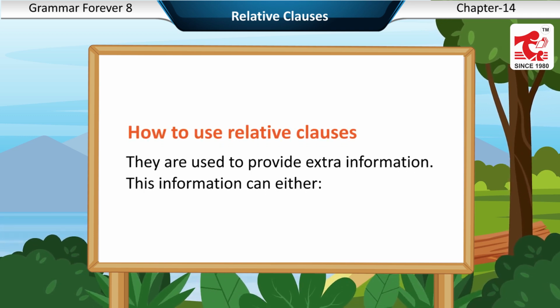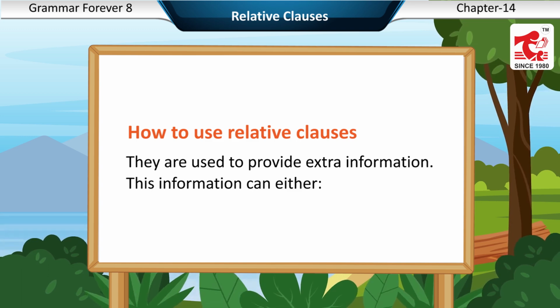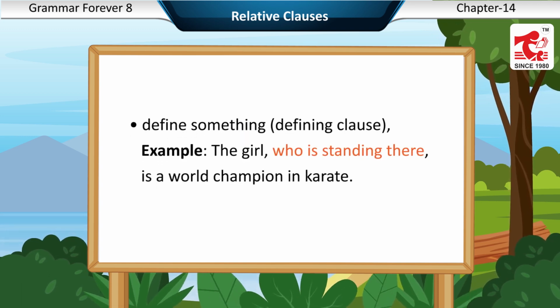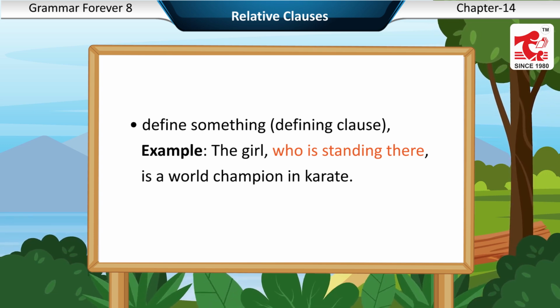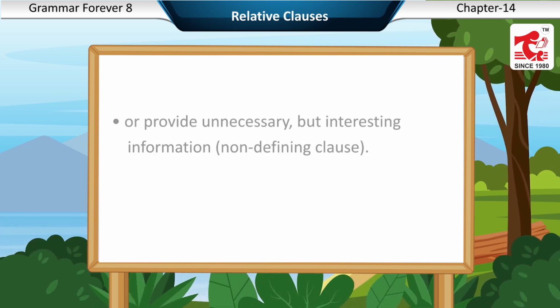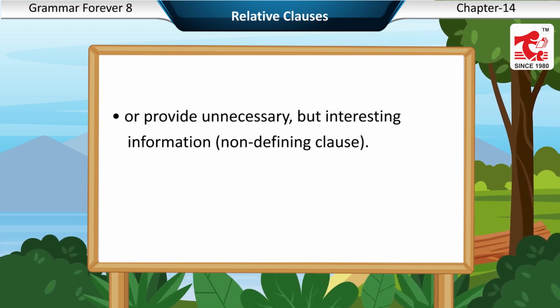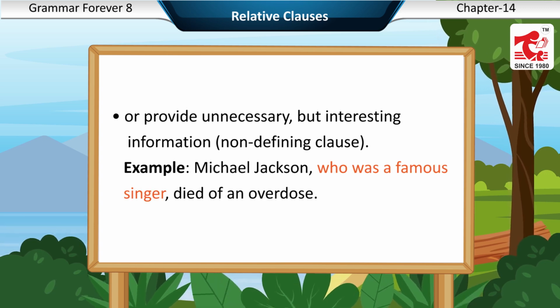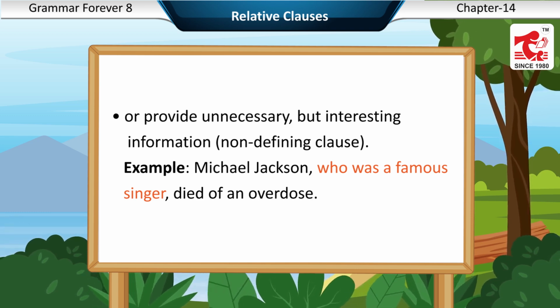How to use relative clauses? They are used to provide extra information. This information can either define something, defining clause. Example: the girl who is standing there is a world champion in karate. Or provide unnecessary but interesting information, non-defining clause. Example: Michael Jackson, who was a famous singer, died of an overdose.